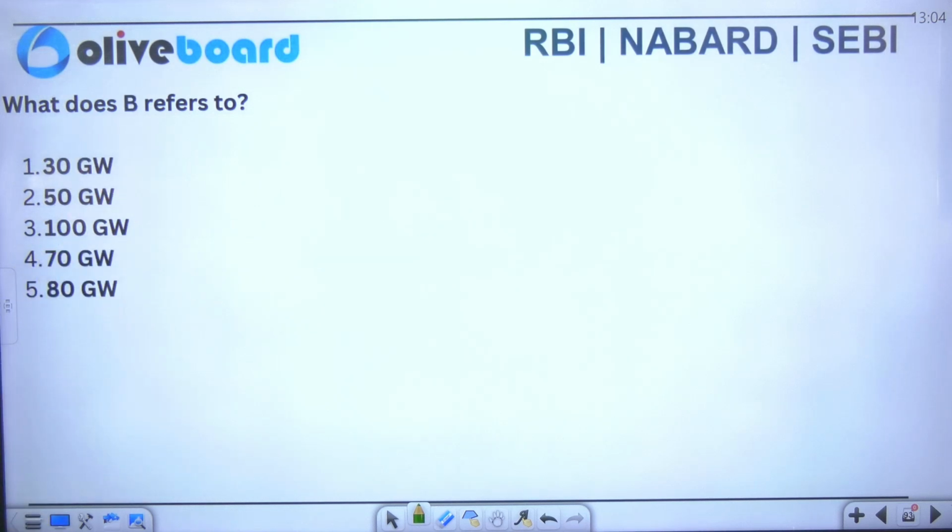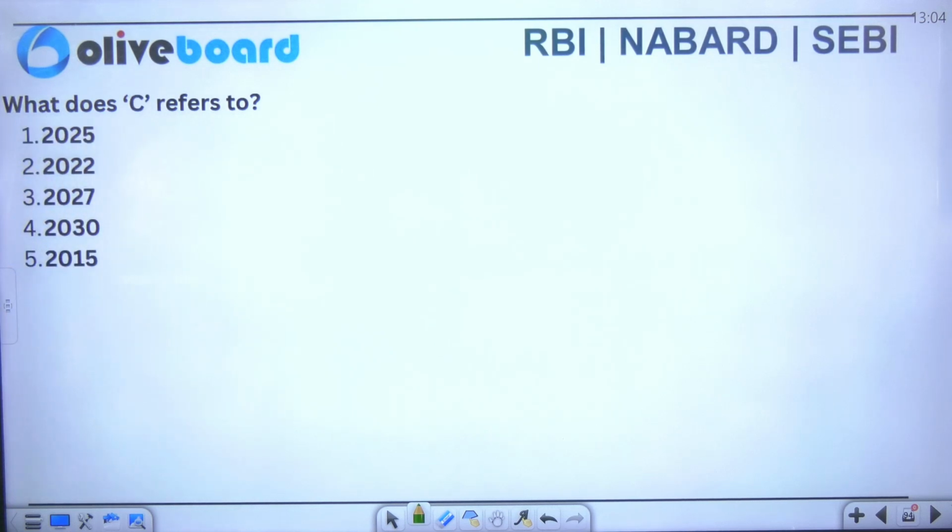Okay. Next question we have is, what does B refer to? Is it 30 gigawatts? Is it 50 gigawatts? Is it 700 gigawatts, or is it 70 gigawatts or 80 gigawatts? The correct answer that is specifically mentioned in your survey is 30 gigawatts. Okay, so the correct answer we have is 30 gigawatts. Next question is, what does C refer to? We have to achieve the objective by 2027. Next, what does D refer to?